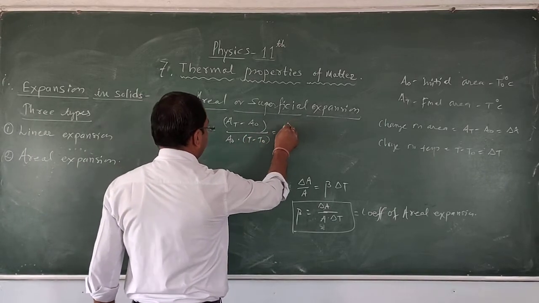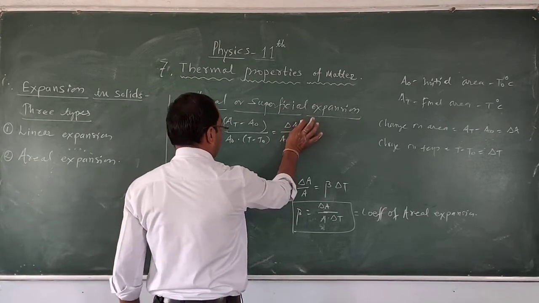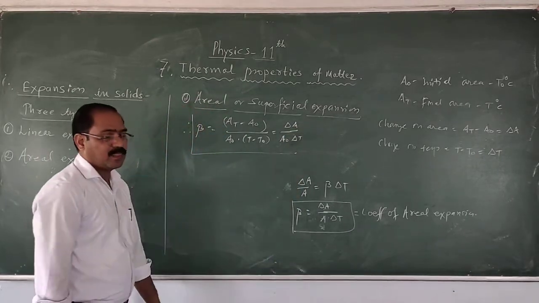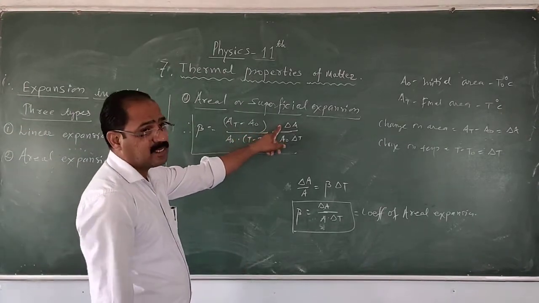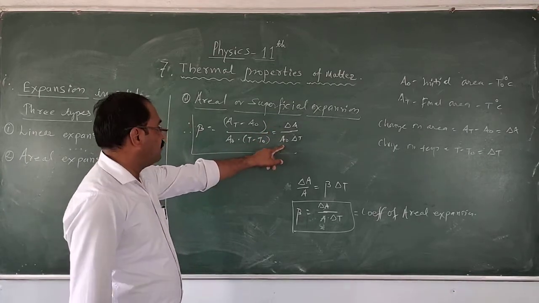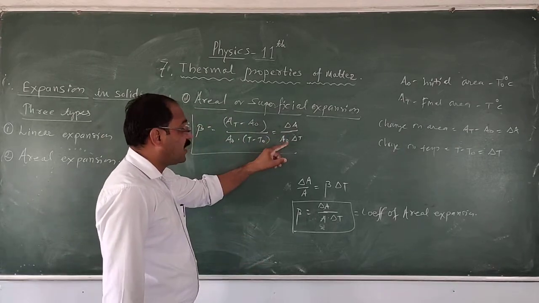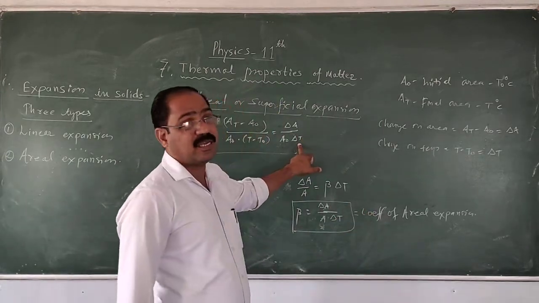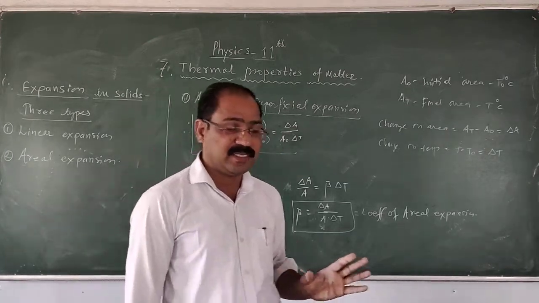So here this can be again delta A upon A0 into delta T. So here the coefficient of aerial expansion or coefficient of superficial expansion can be defined as the change in area per unit original area, per degree rise in temperature. So this is called the aerial expansion or the superficial expansion.